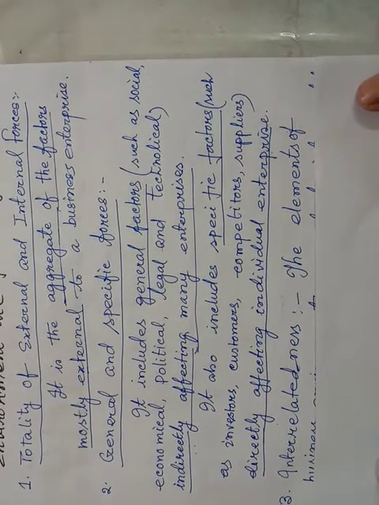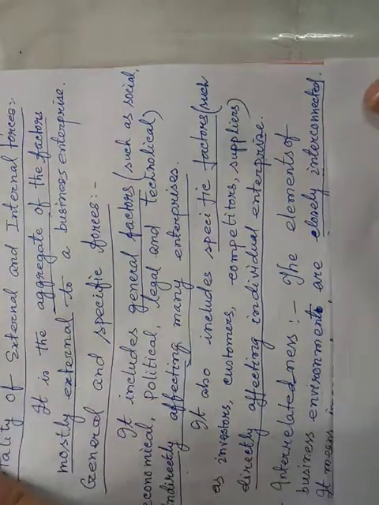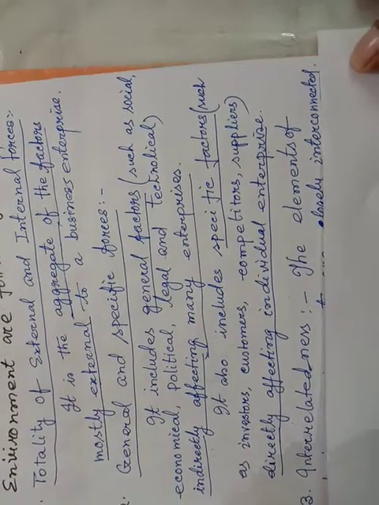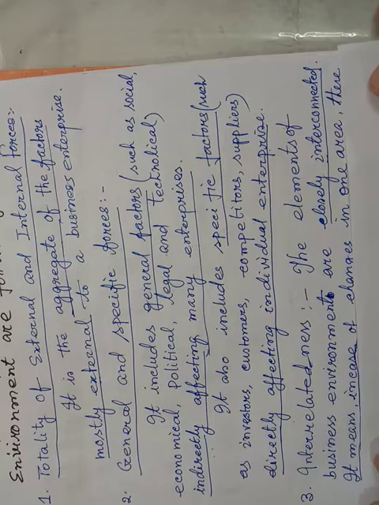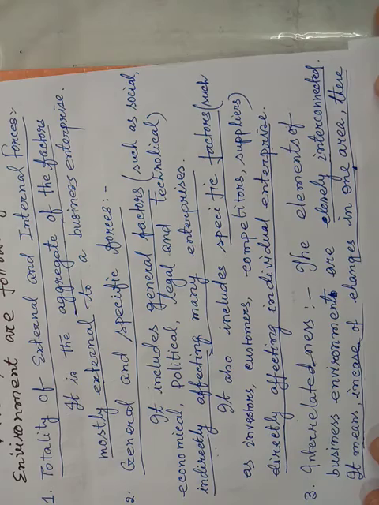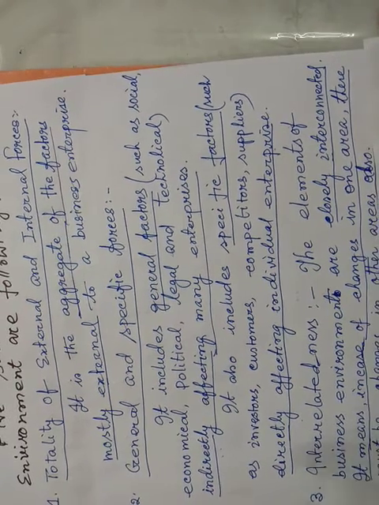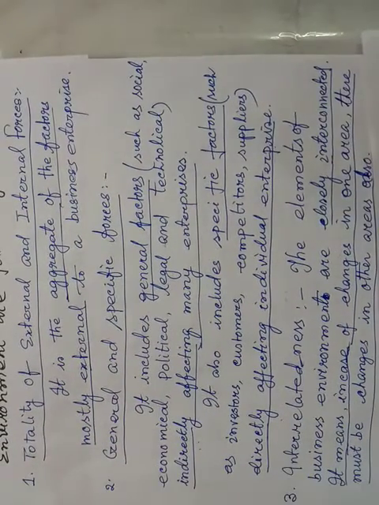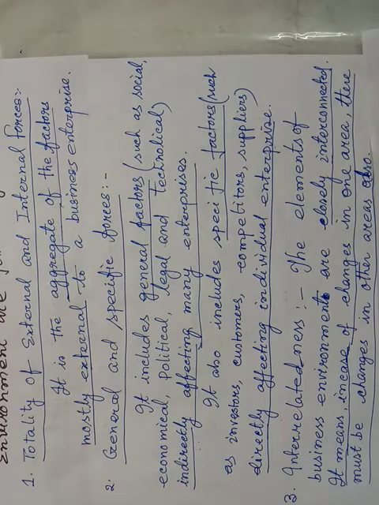interrelatedness. Interrelatedness you have to explain by writing, you see, I have written closely interconnected. Just replacing the word, interrelatedness is interconnected. You may or may not write this word. The main explanation is how they are interrelated. You have to write, it means in case of changes in one area, there must be changes in other areas also. This is the main answer. Changes in one area, that is interrelatedness. Complete. We have 5 points to write.